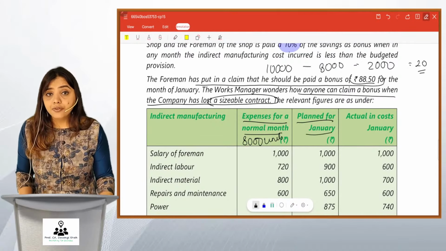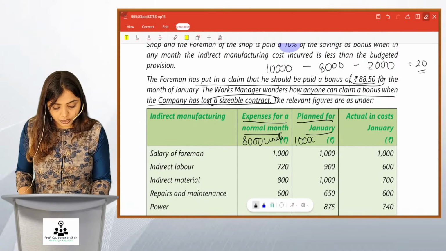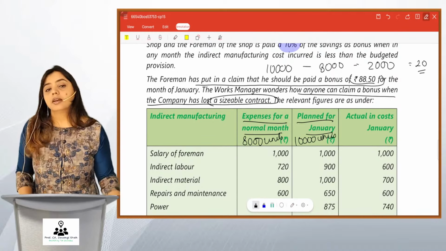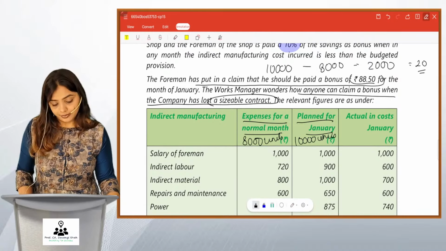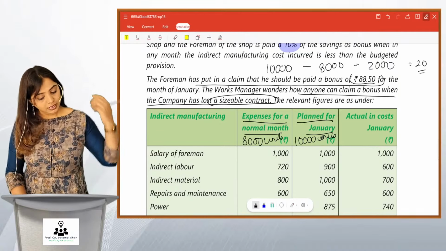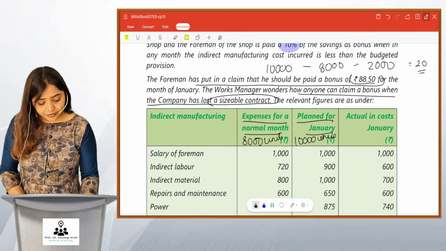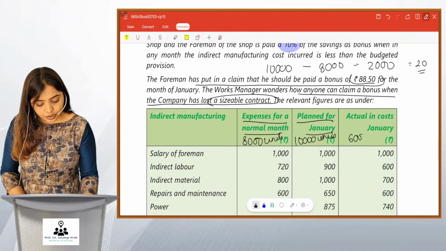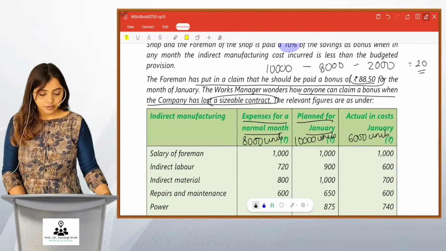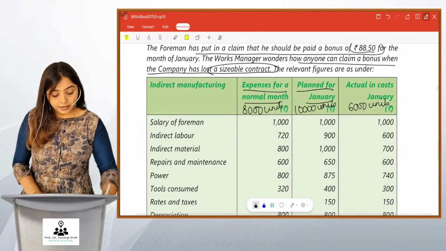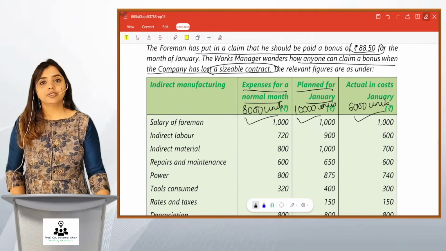Friends, they had planned for making 10,000 units in this year. So this is the data planned for January, given for 10,000 units. Actual cost in January. Friends, they actually made 6,000 units in January. So this data represents 6,000. So this data is for 8,000, this data is for 10,000, and this data is for 6,000.